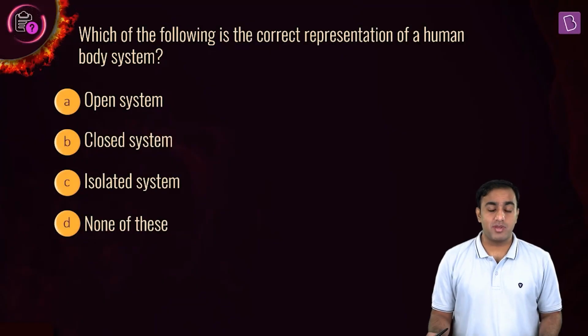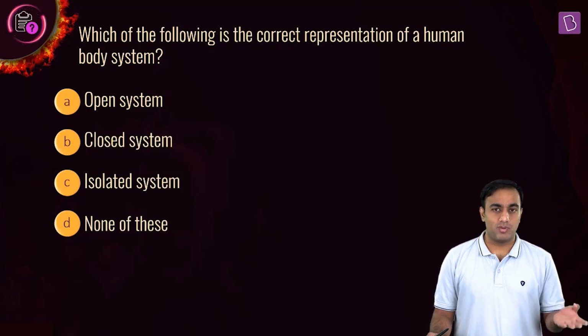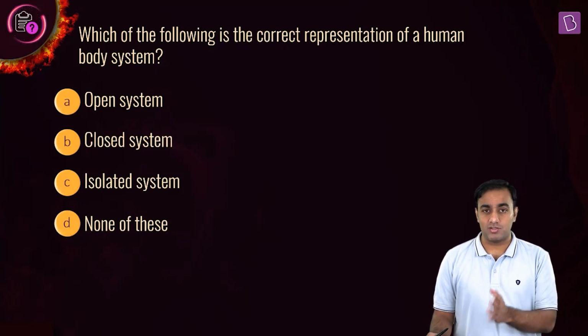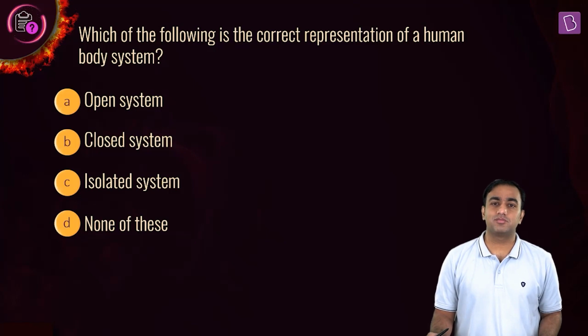The question here is based on the systems that we deal with. It says, if the human body is represented as a system, what kind of system is it? An open one, a closed one, an isolated one, or none of these? Well, let's look at how we define these systems in the first place.